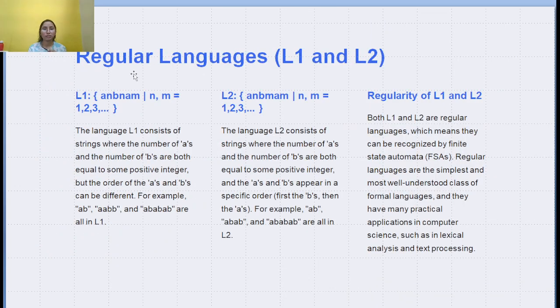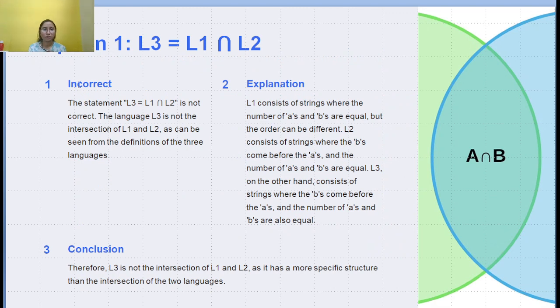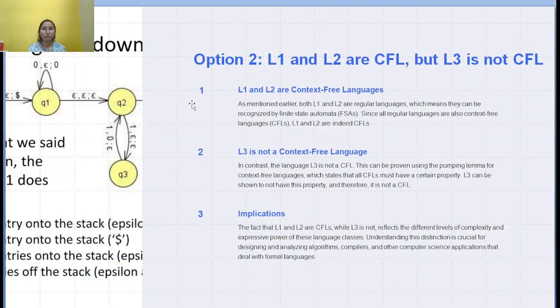First is regular language L1 and L2. L1 equal a^n b^n a^m, where n and m equal 1, 2, 3. The language L1 consists of strings where the number of a's and b's are both equal to some positive integer. But we can say that the order of a's and b's is different. So this answer is, I guess, not correct. Okay, let's see another option.